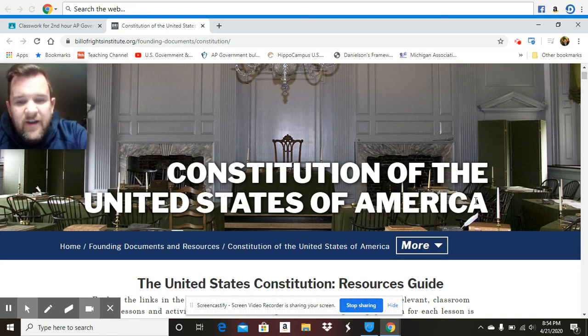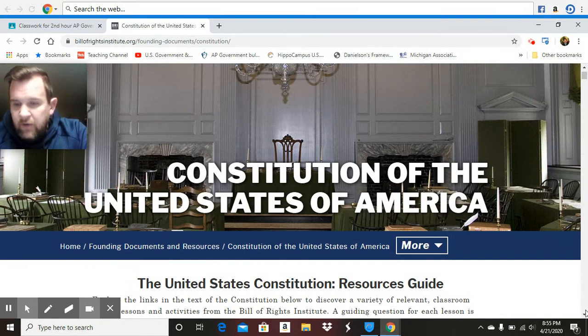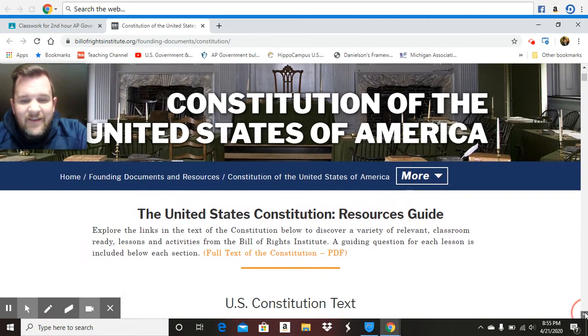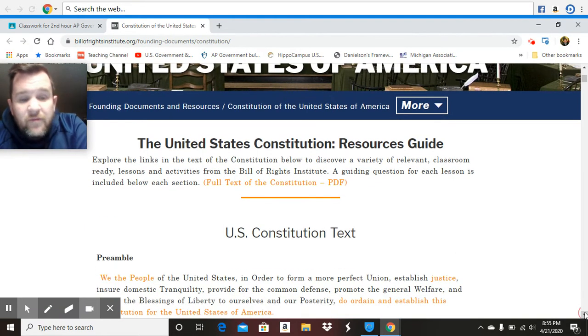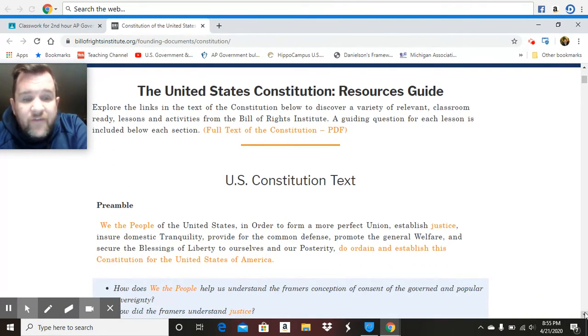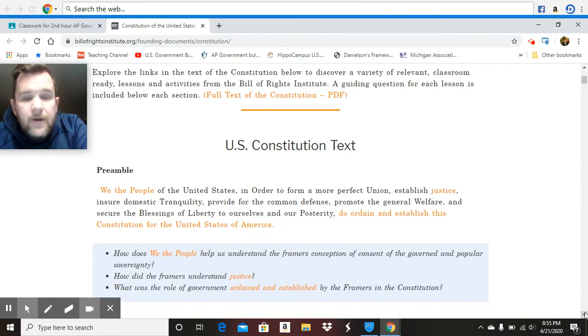All right, today we are talking about the Constitution of the United States of America. The required document, the lasting document, written back in 1787 and finally ratified in 1789, when the amendments are proposed and go into effect in 1791. This has been our document. This has been our plan for government for the last 230-plus years.